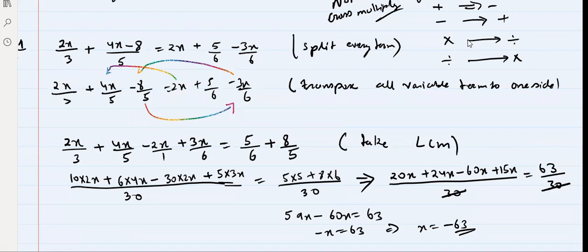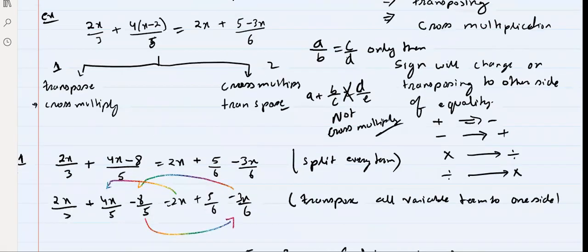So this was the first approach. I think this approach is easier. Yes, you can verify it. Now, the second approach.